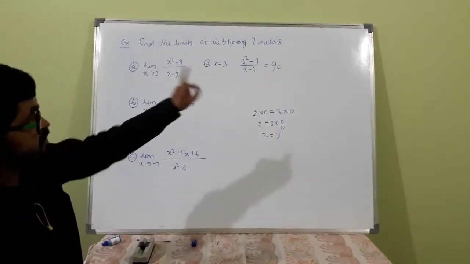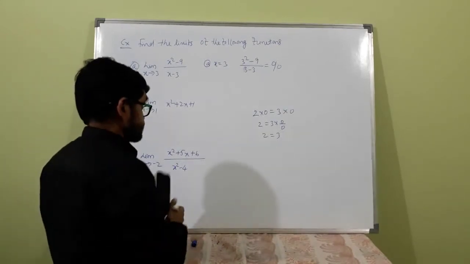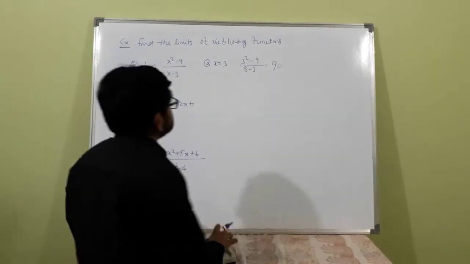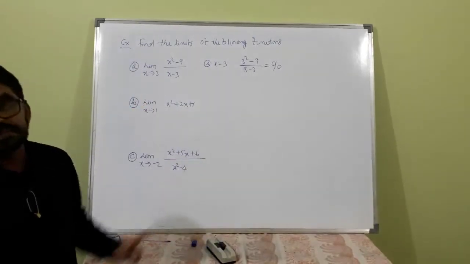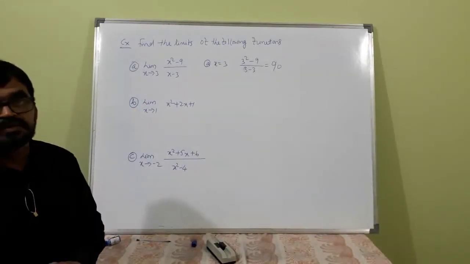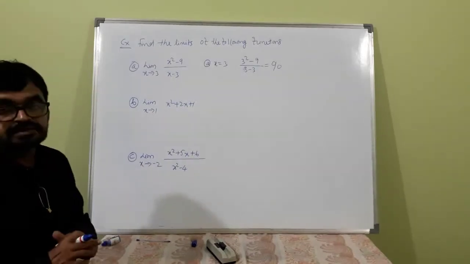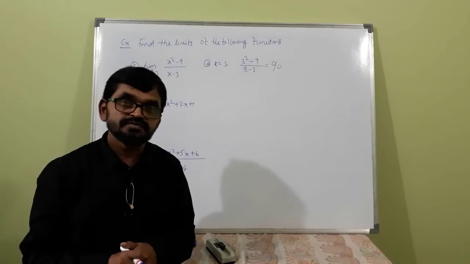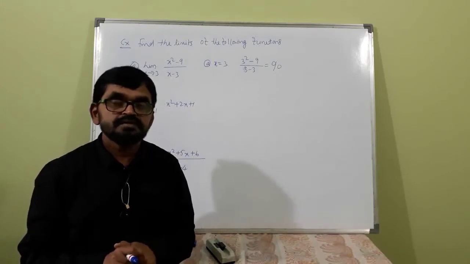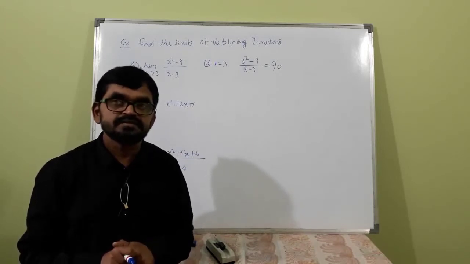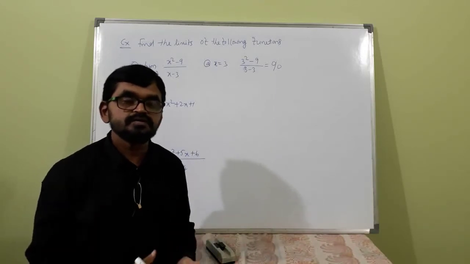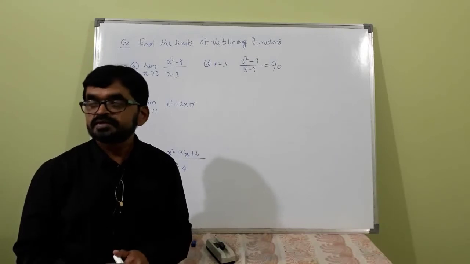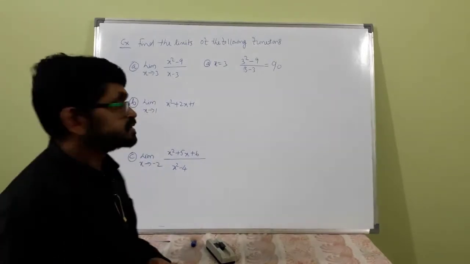So 0 by 0 is indeterminate. Here your algebra fails to give the solution. I told you in the first class only, where arithmetic and algebra fail, we need to search for other advanced methods, that is analysis.